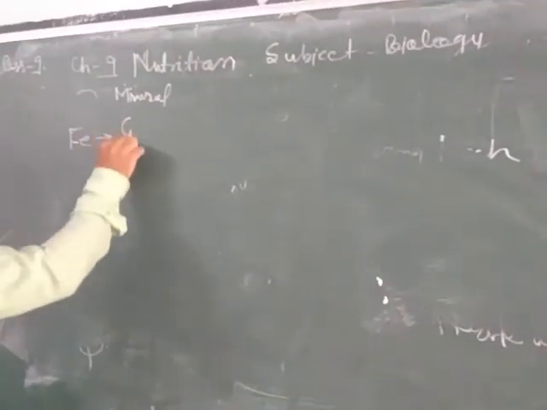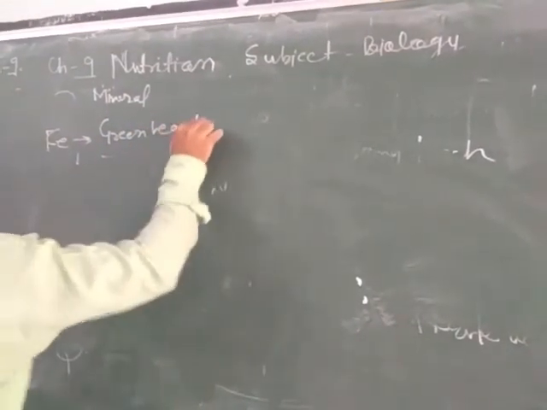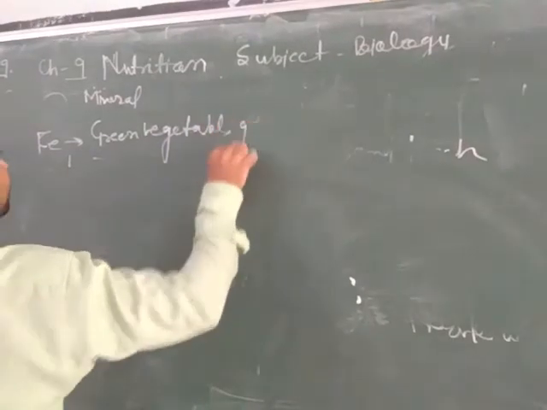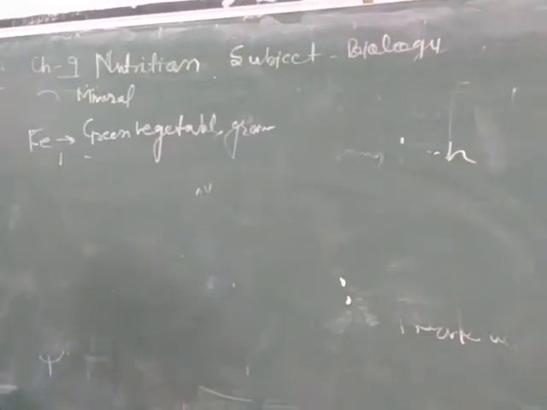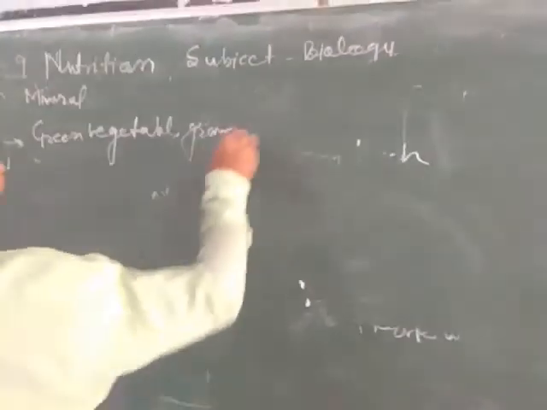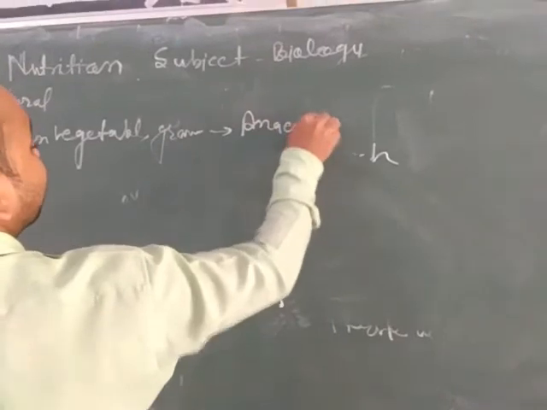Now the next mineral that is really required by our body is iron. We know that iron is obtained from green vegetables, gram, jaggery, etc., which are key sources of iron. Due to lack of iron in our body, anemia is caused.